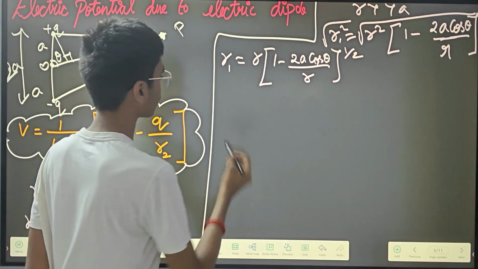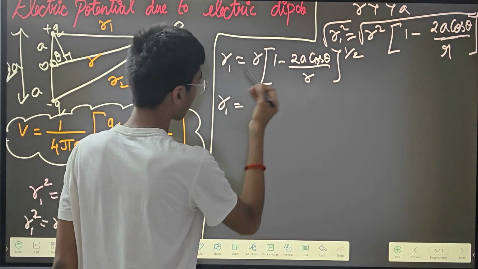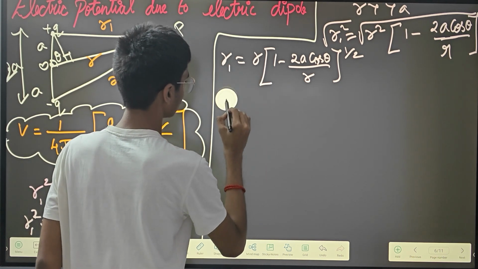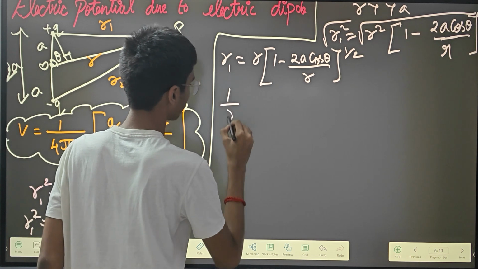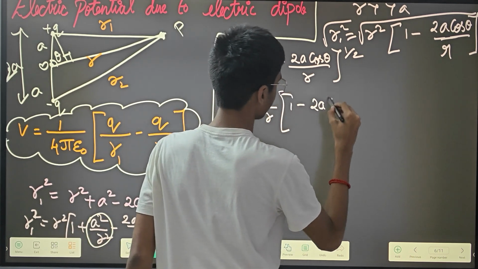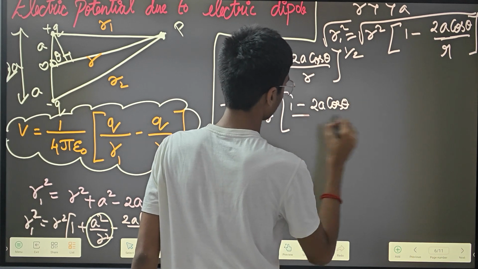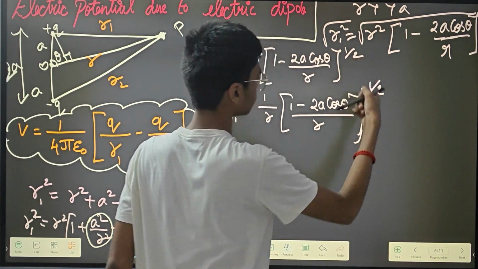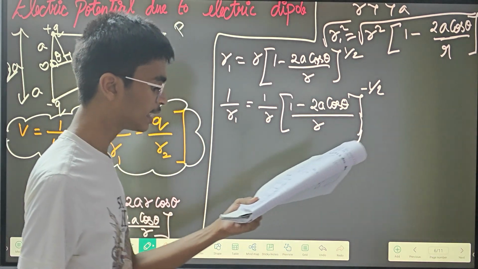Now I'm going to take the reciprocal. So 1 by r1 is equal to 1 by r, open bracket, 1 minus 2a cos theta whole divided by r, to the power minus 1 by 2. Here it was plus 1 by 2, here it is minus 1 by 2 since I've taken the reciprocal.